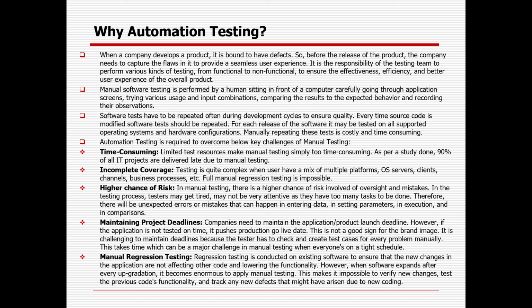So what can happen? Your coverage might be missing. Suppose in case you want to test like 100 scenarios and manually it is taking more time, so that you miss a couple of scenarios within the intended time.